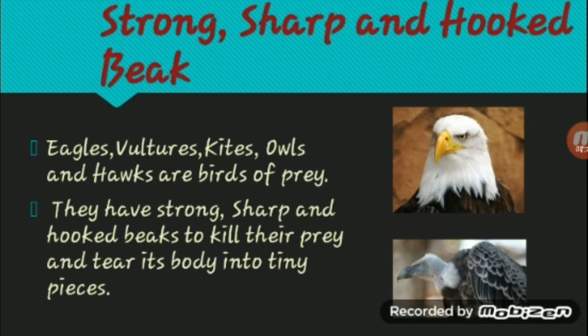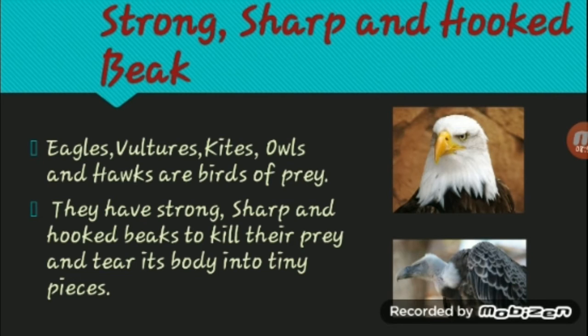The first type of beak: strong, sharp and hooked beak. What do you mean by hooked? It's like a hook. It's a little bit curved but not entirely curved. If you see the beaks of eagles, vultures, kites, owls and hawks, they are birds of prey.